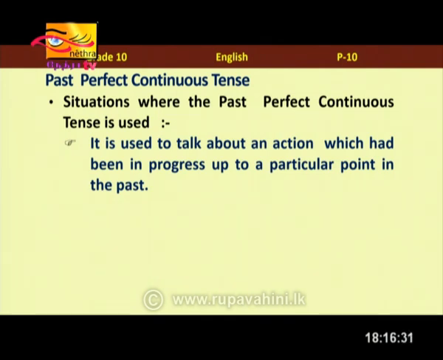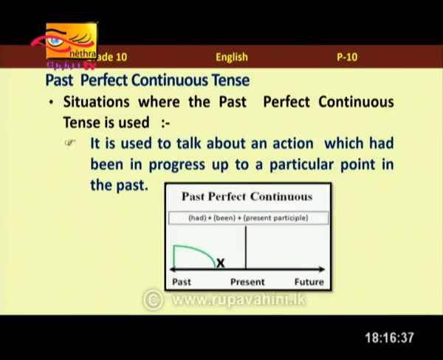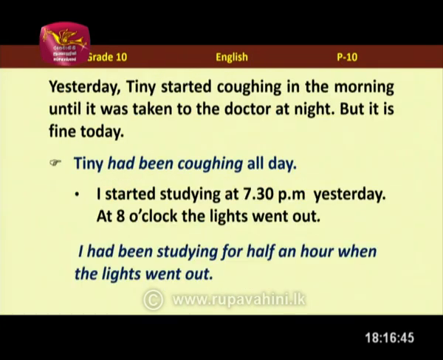So, to talk about action which had been in progress up to a particular point in the past, we use past perfect continuous. So, it started in the past, we did it within a time period and it was completed in the past as well. So, that's how we are using past perfect continuous. For an example, yesterday Tiny started coughing in the morning until it was taken to the doctor at night. So, all day long it was coughing. So, it is fine today though. I can simply say Tiny had been coughing all day.